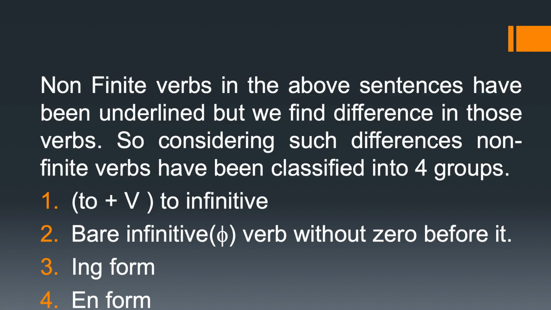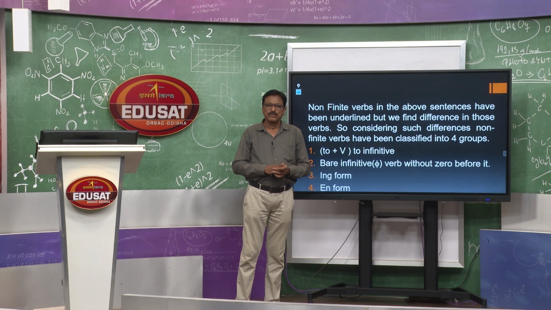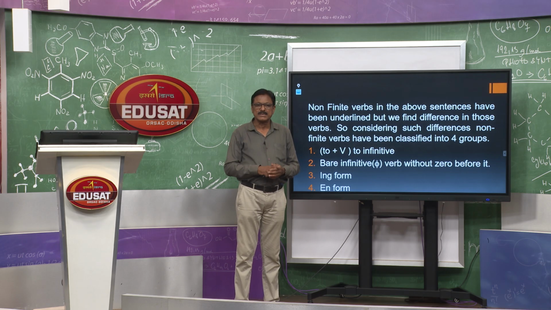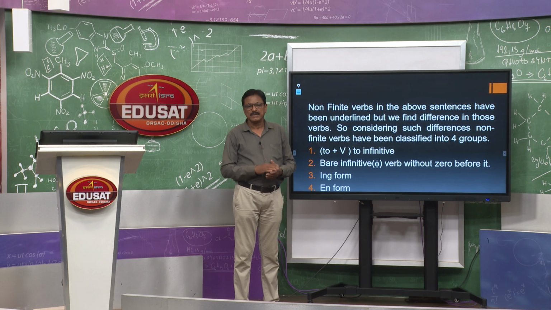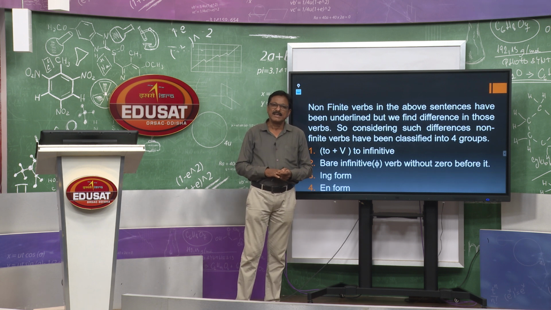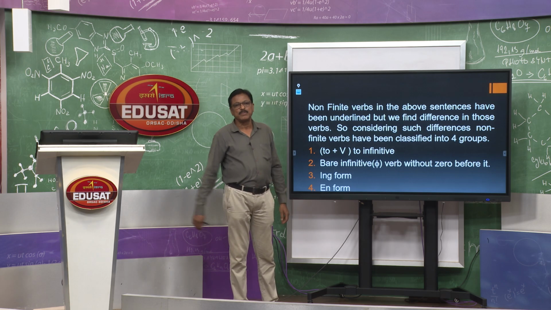Then the bare infinitive, without "to", where the verb is coming without "to". Then the third one is the ing form. Then the fourth one is the en form, meaning the third form of the verb, or we call it the past participle form of the verb.